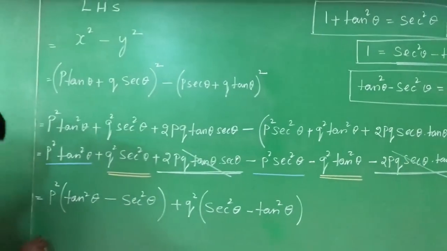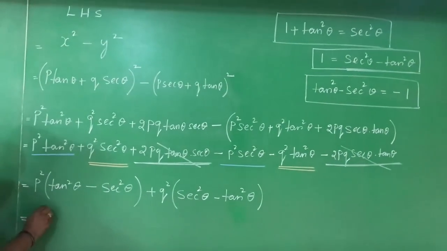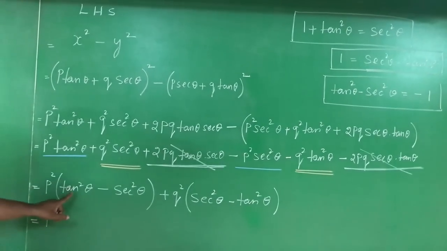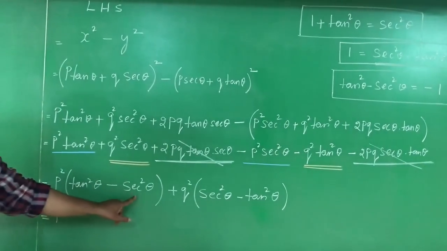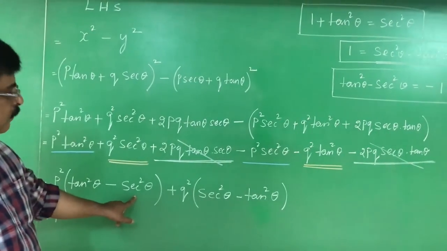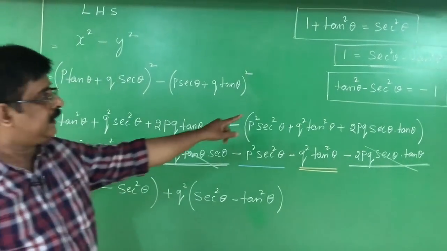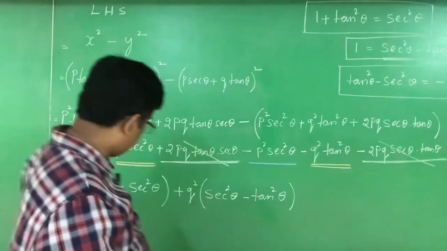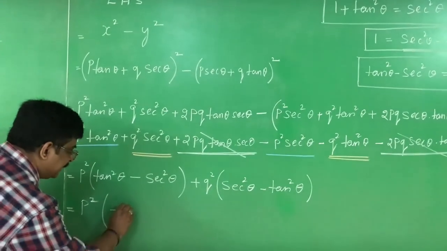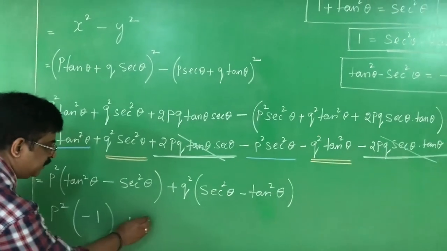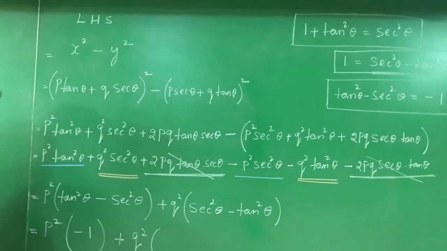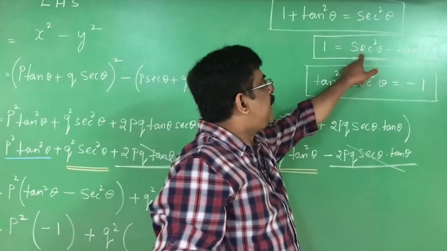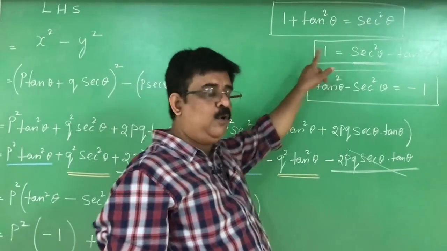See, P square. Here what is there? Tan square theta minus secant square theta. Tan square theta minus secant square theta is equal to minus 1. I write minus 1, plus Q square of secant square theta minus tan square theta. Secant square theta minus tan square theta is equal to 1.